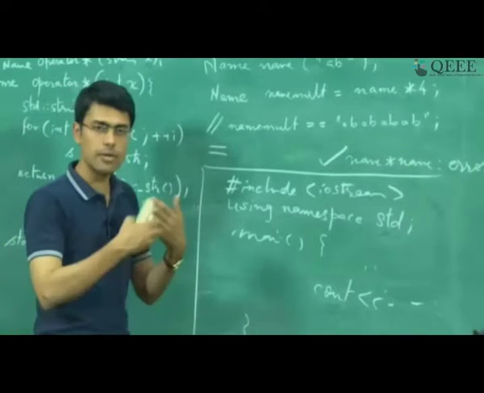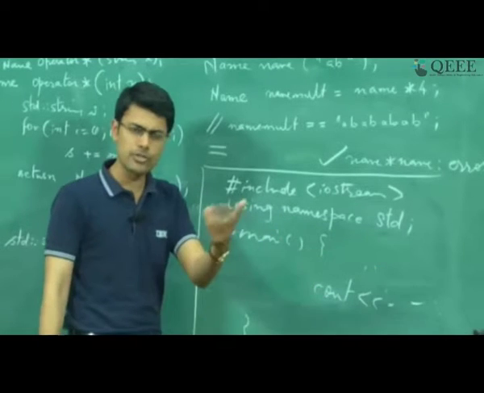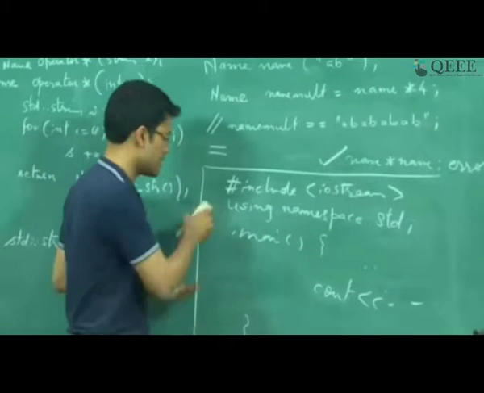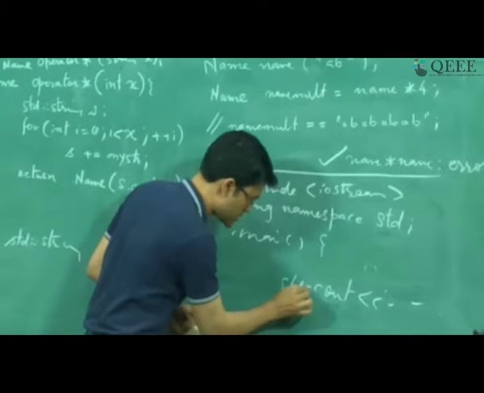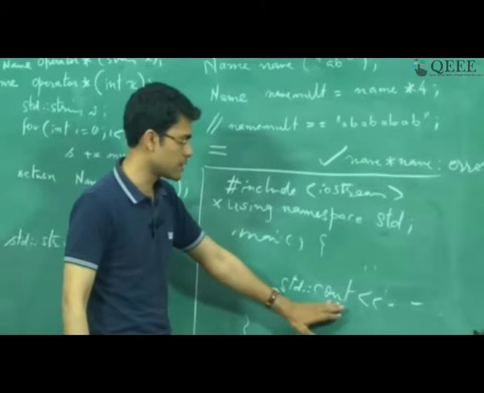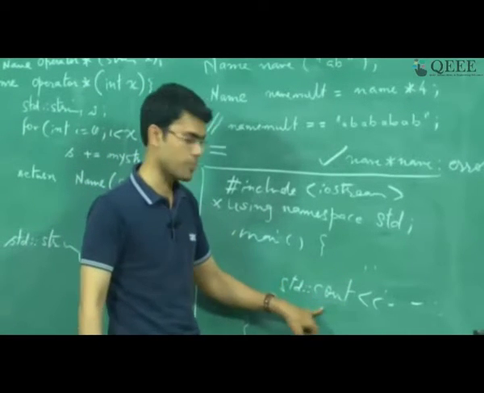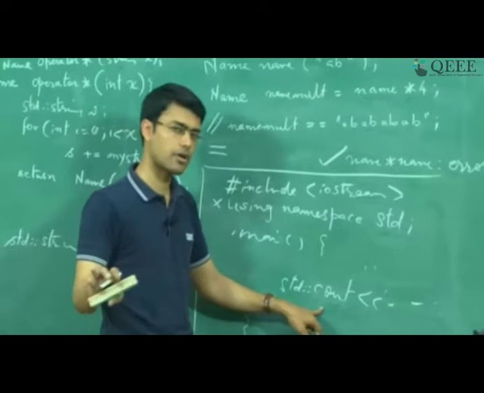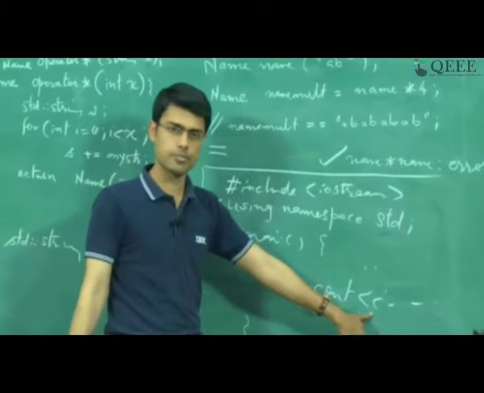But if I need most of them, then it makes sense to do using namespace std. If I am using only a couple of them, it is probably not required, and I can simply do std::. This is the scope resolution operator. I go to this scope and then resolve it to invoke a particular object. The cout is an object, not a function, and not a class variable. This is an object on which the left shift operator is being invoked.